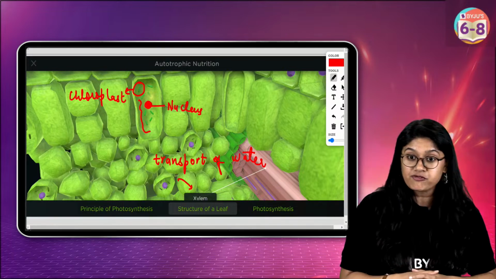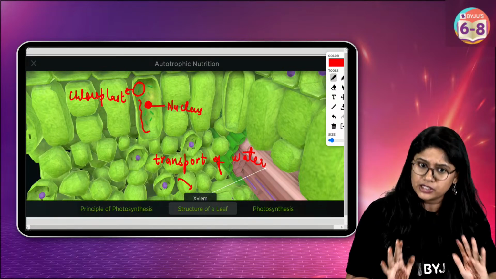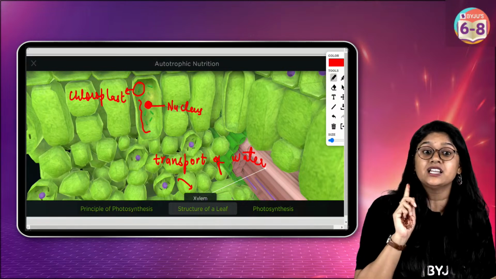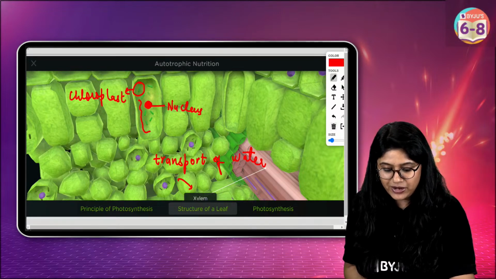Now cytoplasm, of course, is made up of various different types of chemicals. You will be learning about them, but not in today's class. We will not be discussing that. Chlorophyll is present inside the chloroplast. Clear? Everyone, are we clear with this?